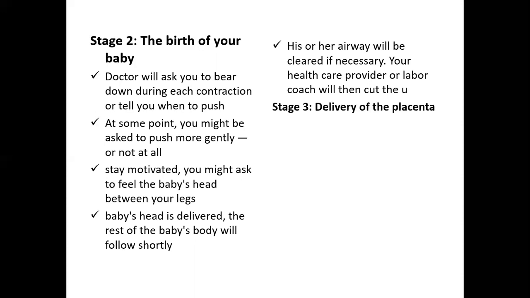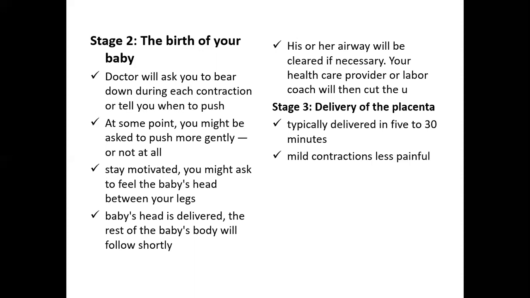Then comes the third phase, that is the delivery of the placenta. By the end of the second phase, the baby has already come into this world, but the process is still not over. There are some things still left to be done. So stage 3 is the delivery of the placenta. The placenta is typically delivered in 5 to 30 minutes after the birth of the baby.